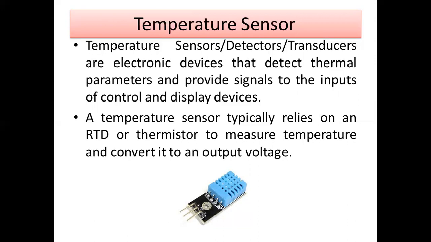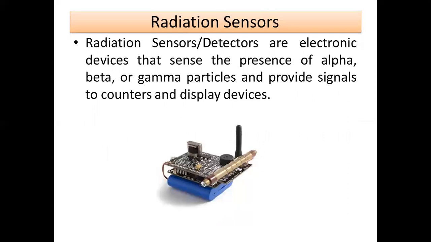Okay. So this is the temperature sensor, and this is the radiation sensor. By using this, you can sense the presence of alpha, beta, and gamma particles. What are alpha, beta, and gamma particles? They are among the rays present in the electromagnetic radiations. Electromagnetic radiation consists of alpha, beta, gamma, X-rays, UV rays, visible region, infrared region, microwave region, and radio wave region. So by using this radiation sensor, it is possible for you to measure the presence of alpha, beta, and gamma particles, and it can display the values. Otherwise, it can give the output to the microcontroller for processing purposes.